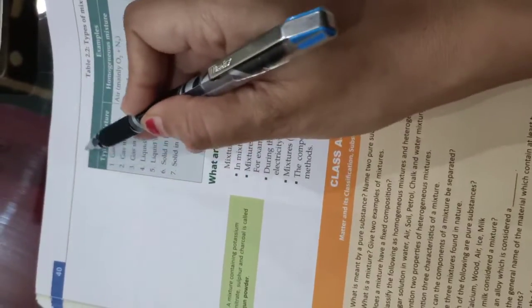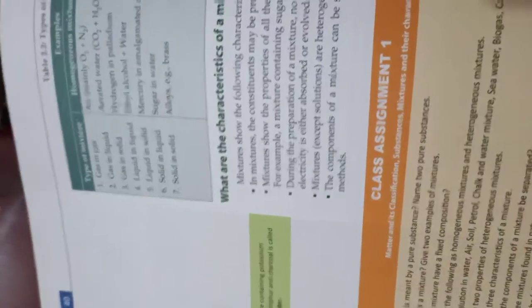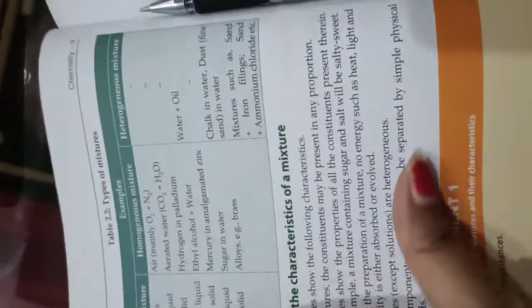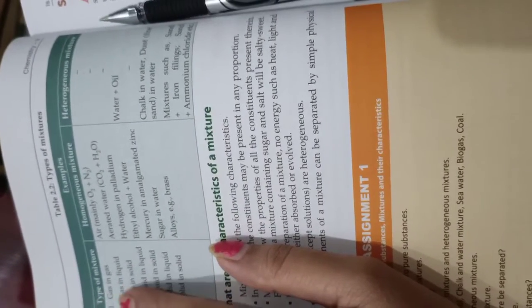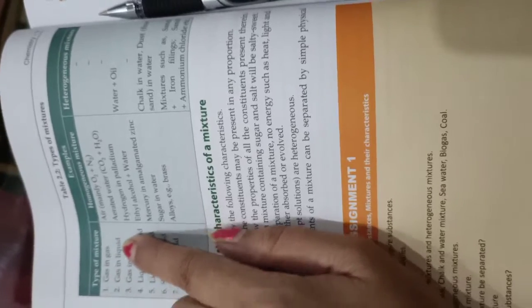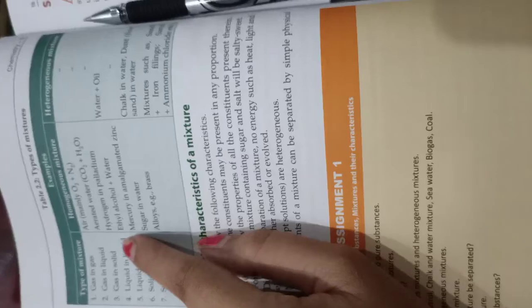After the mixture, we are telling you about the types of mixtures. This is a very important table, you have to learn it. Like gas in gas means both are gases, the solute is a gas and the solvent is also a gas. Gas in liquid means we mix a gas in a liquid, gas in solid means we mix a gas in a solid. These are all the examples, homogeneous and heterogeneous.